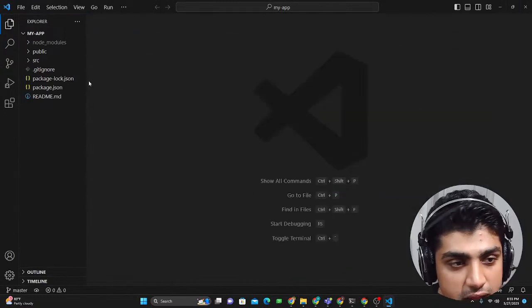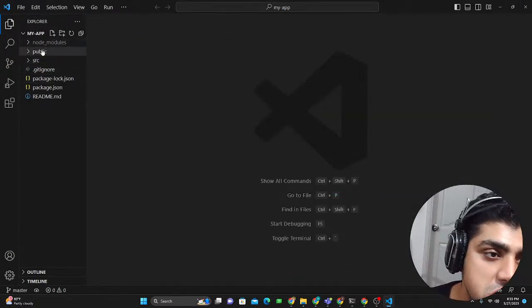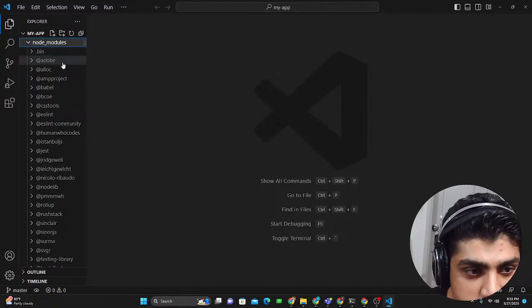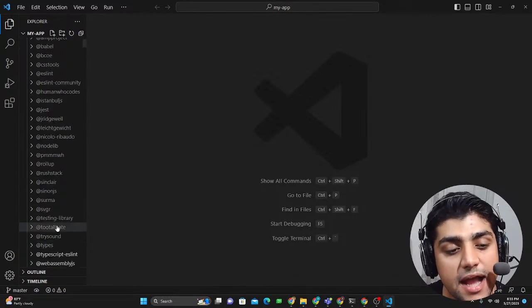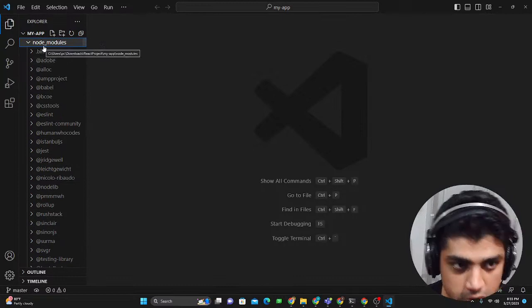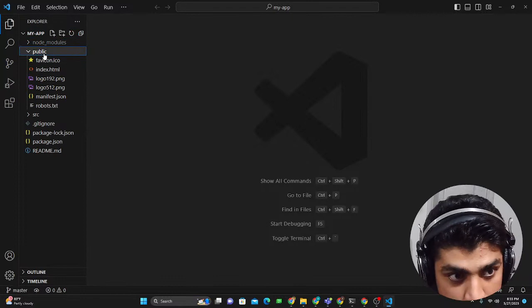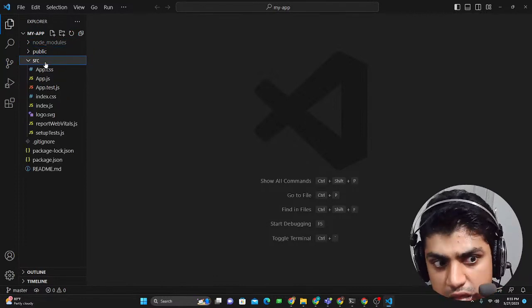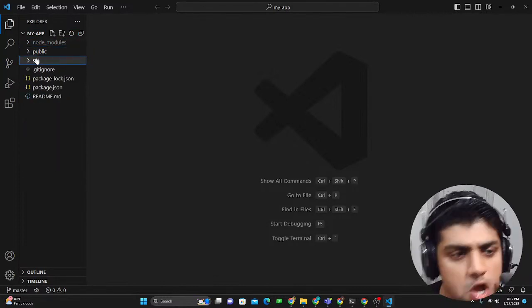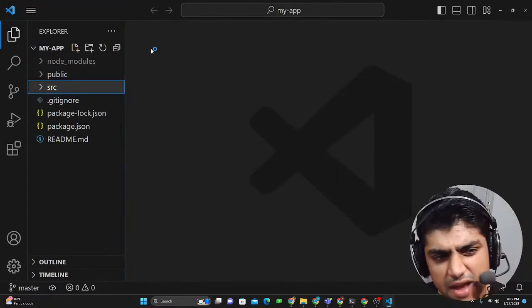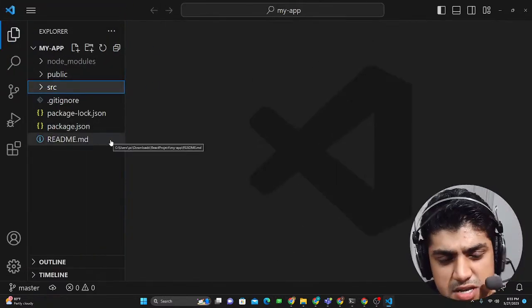Now, this is our basic React app, and it is composed of these specific folders. Here we have node modules. These are the important packages that the React app needs in order to work. Public is a folder of main concern, and source is another folder of main concern. These two folders are the major things here. And the rest I just recommend to ignore.